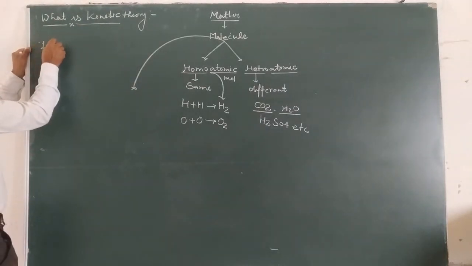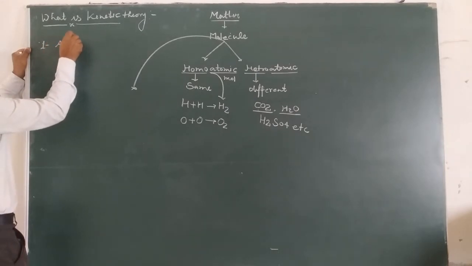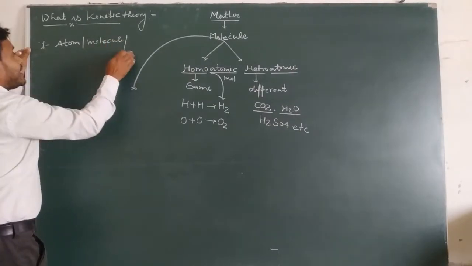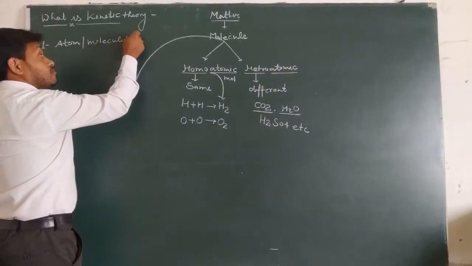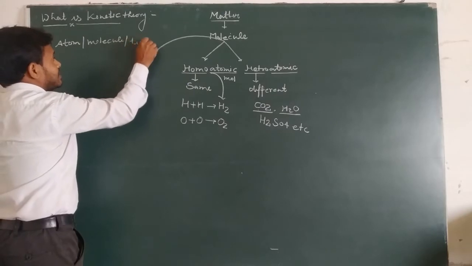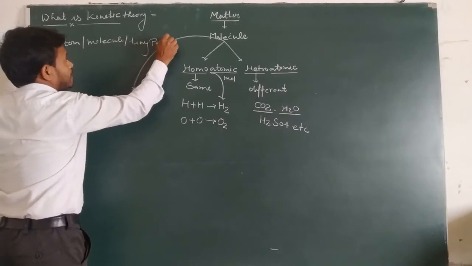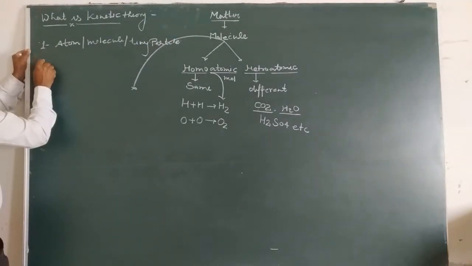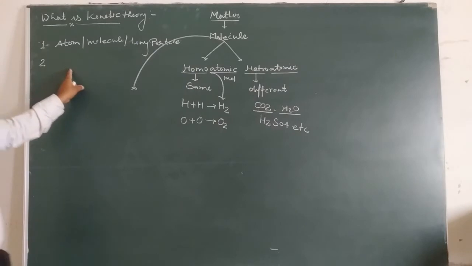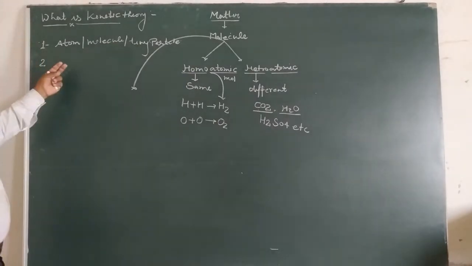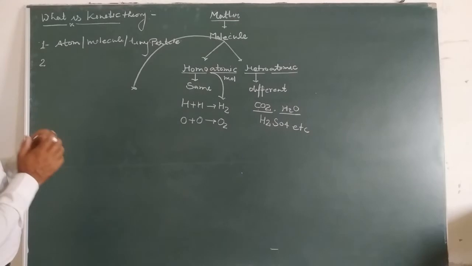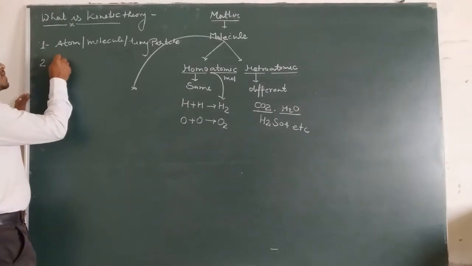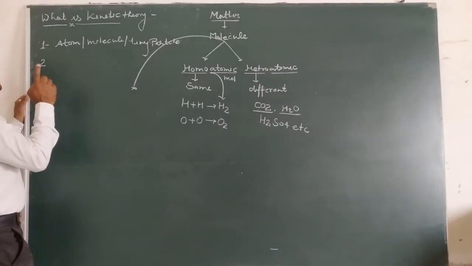All things consist of atoms, molecules, and tiny particles. Second, the molecules of matter are closely packed, and they have some space between the molecules.